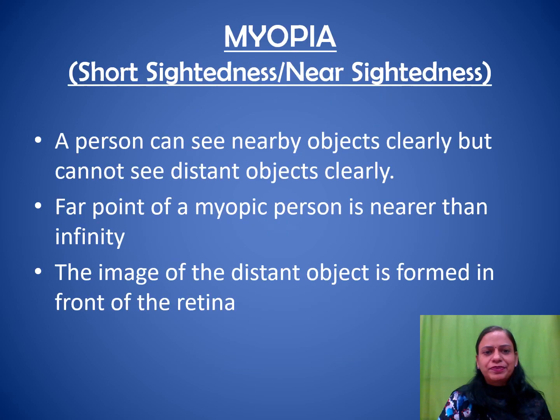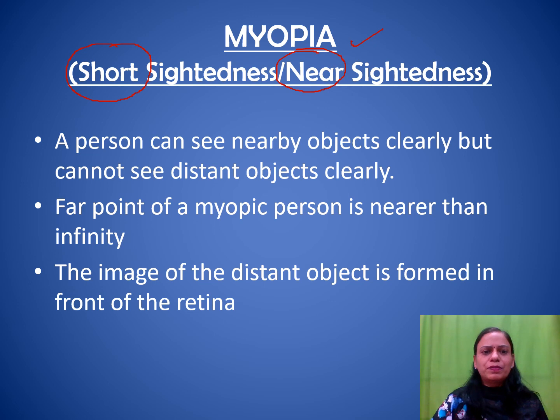Now, moving ahead, the first defect of vision that we are going to talk about in this video is myopia. As you can see, the word myopia is a short word. So, since it is a short word, it means short-sightedness. Short-sightedness means that the person is able to see the nearby objects clearly, but he cannot see the distant objects clearly. We can also call it nearsightedness. So when the person is able to see the nearby objects clearly, but he is not able to see the distant objects clearly, we say that the person is suffering from myopia, right?